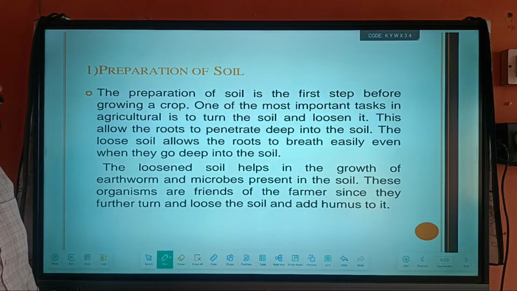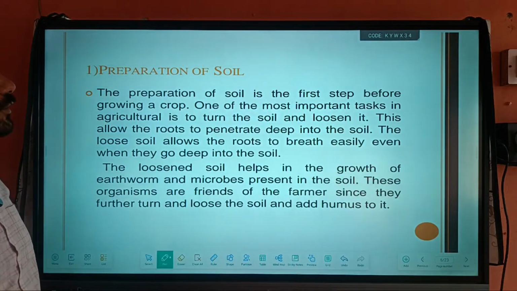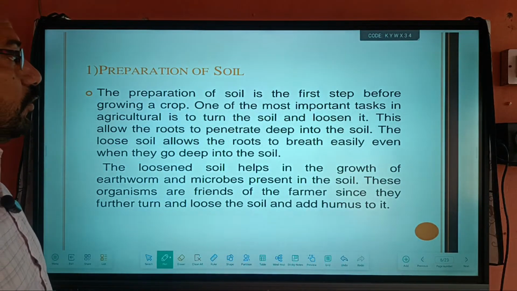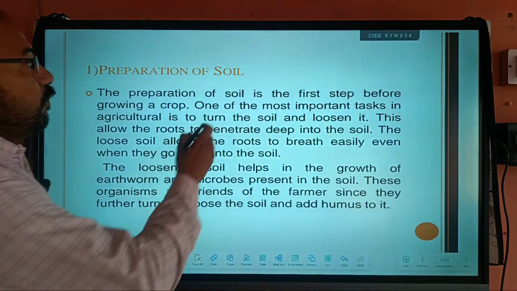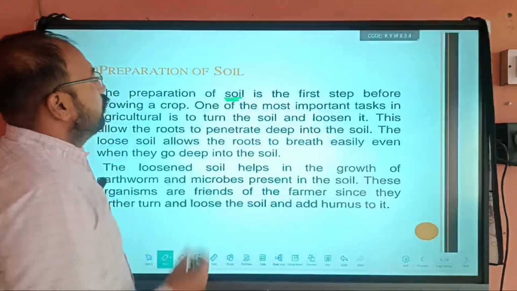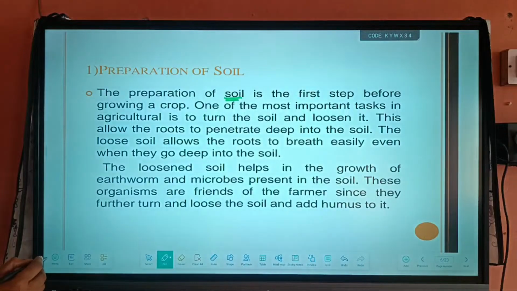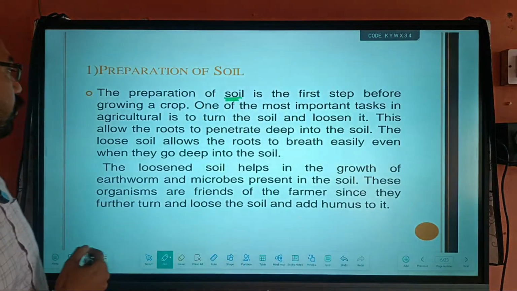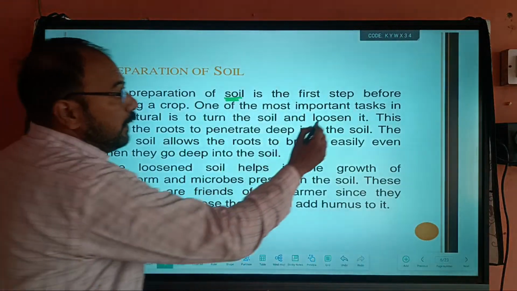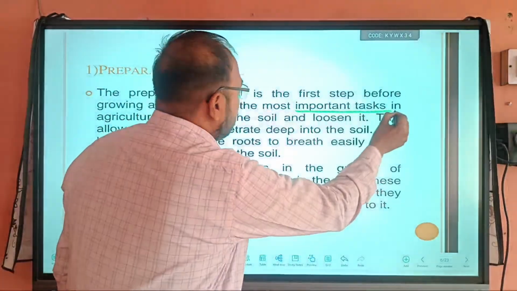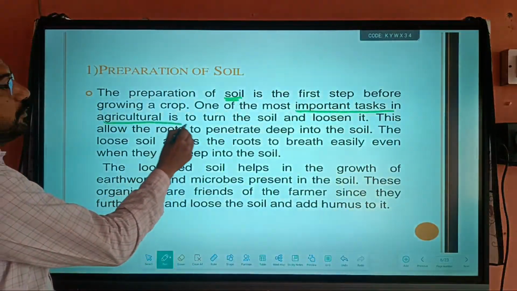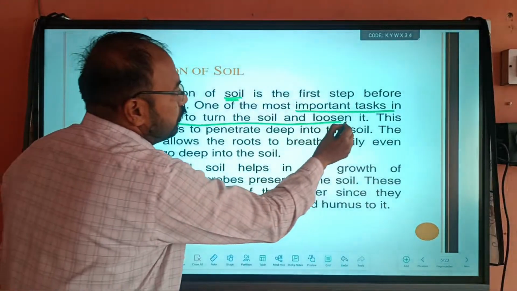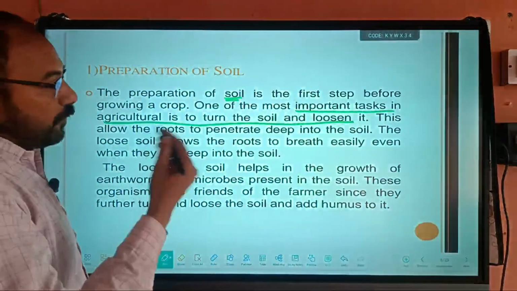Here, preparation of the soil is the important step. First of all, we make the soil soft. This can be performed by certain techniques. As already mentioned, an important task in agriculture is to turn the soil porous and soft.